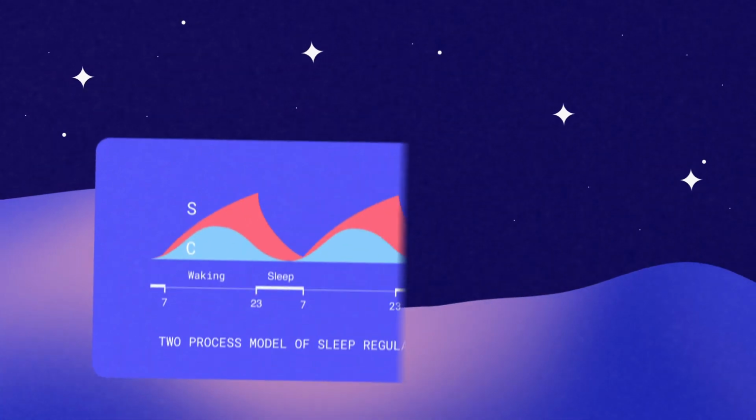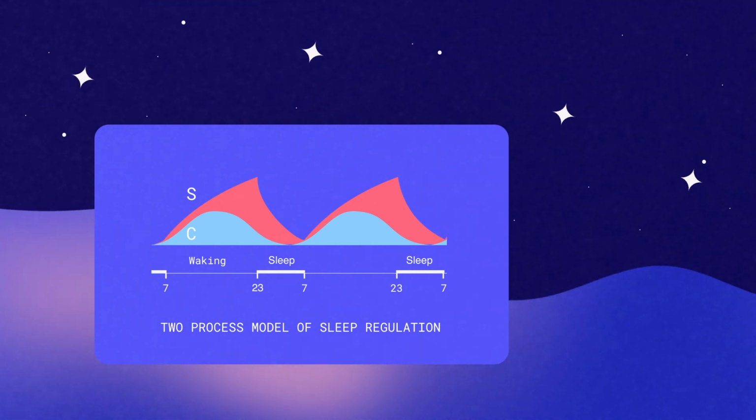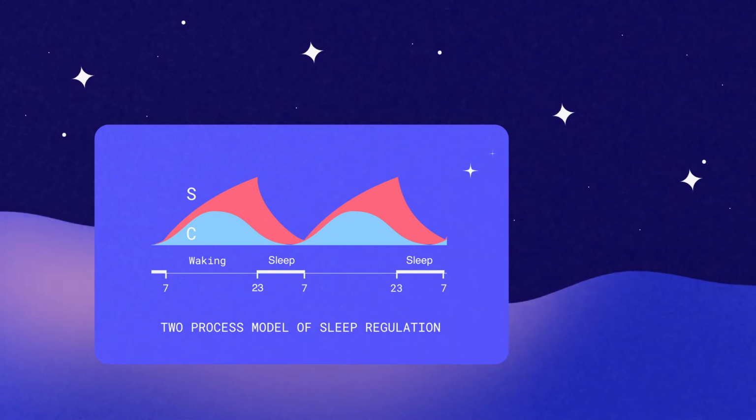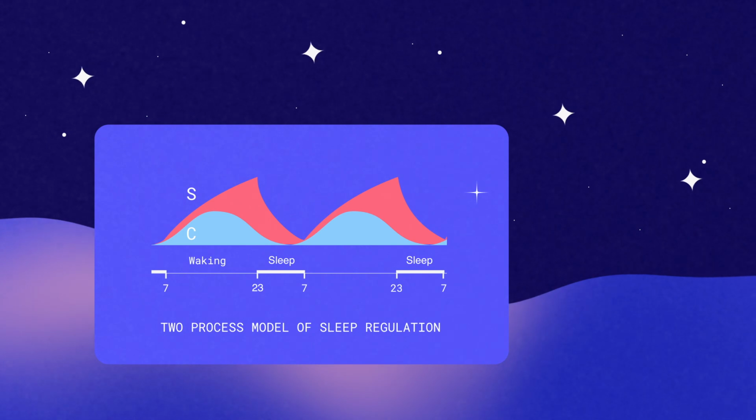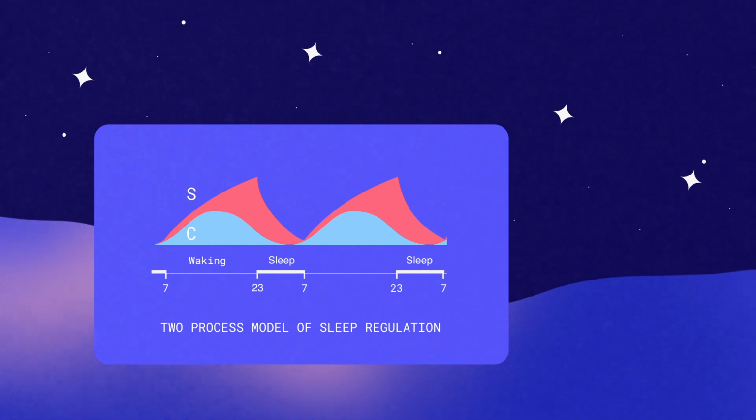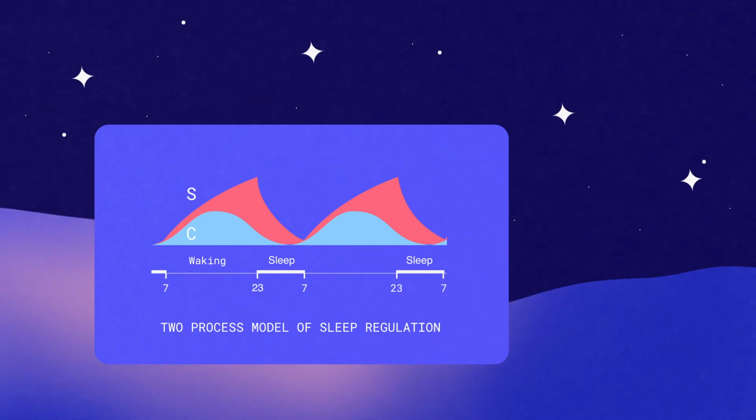This phenomenon also explains jet lag, with our body clock not quite adjusting to the new time zone, despite us being awake for many hours in transit. So there you have the two-process model of sleep regulation. Whilst it doesn't explain everything about sleep-wake regulation, it's a really useful conceptual model that allows us to understand how process S and process C work together to help get you a good night's sleep.